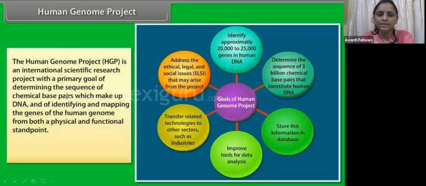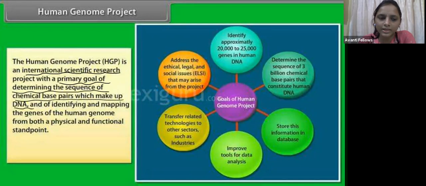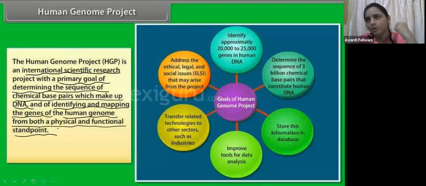So here you can see the Human Genome Project is an international scientific research project with the primary goal of determining the sequence of the chemical base pairs which make up the DNA. Another goal is identifying and mapping the genes of the human genome from both the physical and the functional standpoint, to know which genes are functional and which are non-functional, and how these genes are located in the genome. This is called mapping. These are all goals under the Human Genome Project. Now let us see one by one.